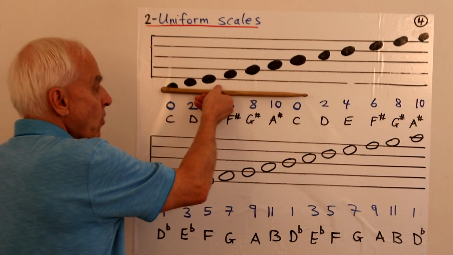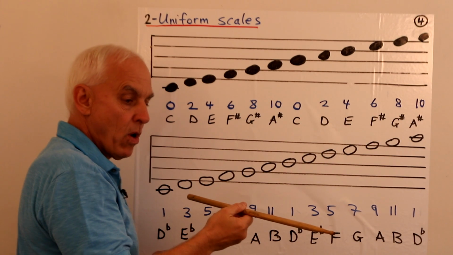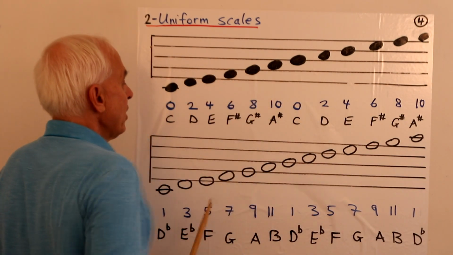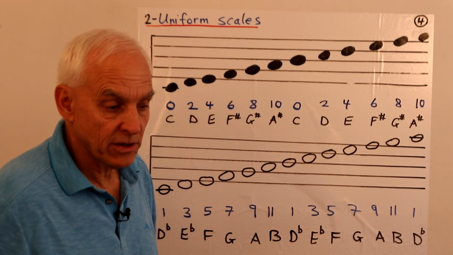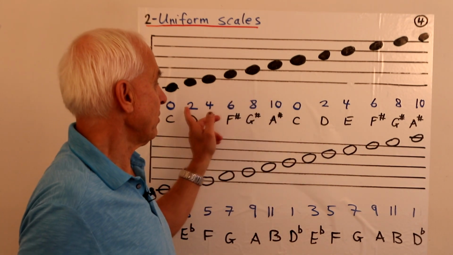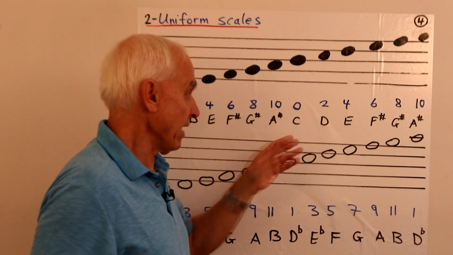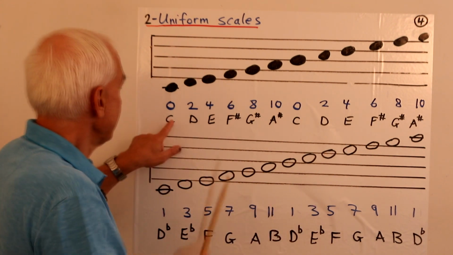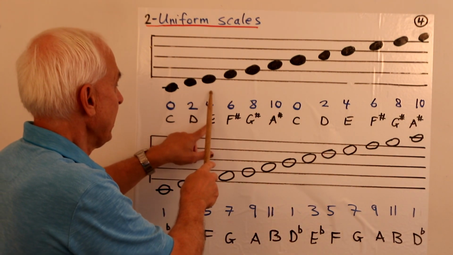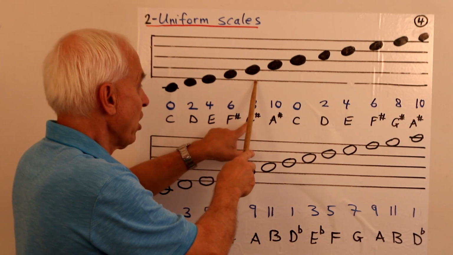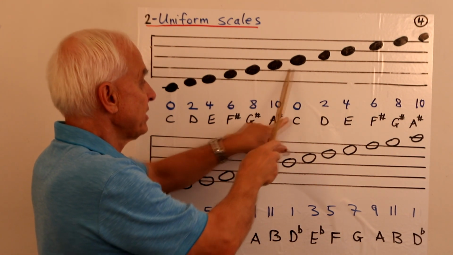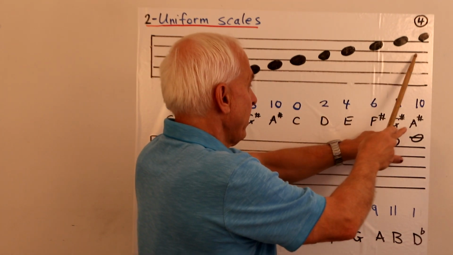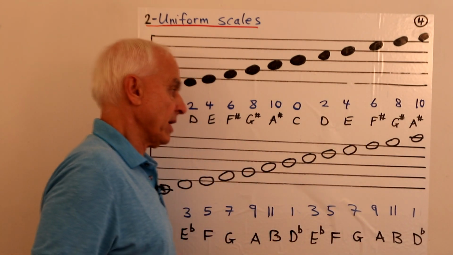And what we're doing is we're just going through all the levels, one level at a time. So that's level 0, level 1, level 2, level 3, etc. So the actual value of the note is in fact just twice the level, except that the note value only goes up to 11 and then it goes back to 0. Okay, and in terms of the usual piano notes, C, D, E, F sharp, G sharp, A sharp, or B flat, C, D, E, F sharp, G sharp, A sharp, and then the next one back to C.